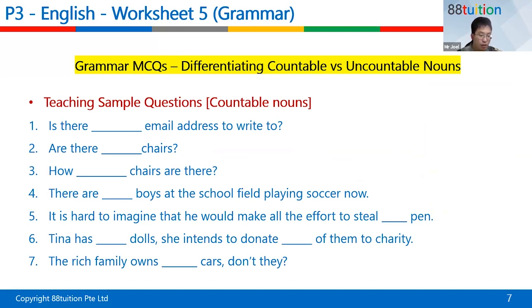These are for countable nouns. What do you think the best answer is for each blank here?